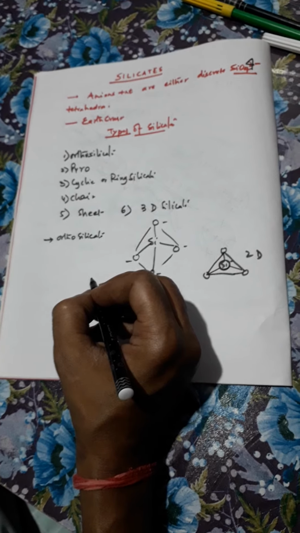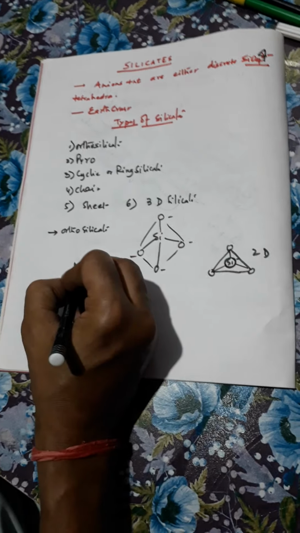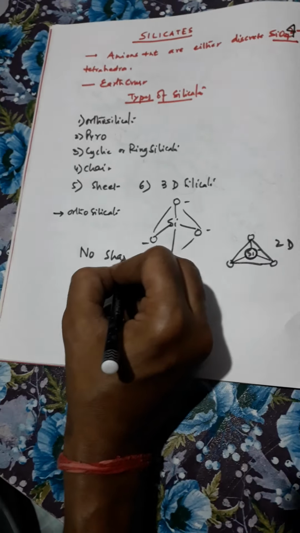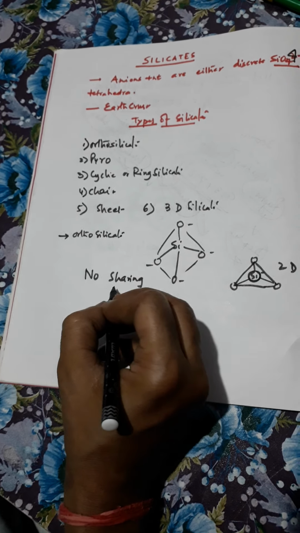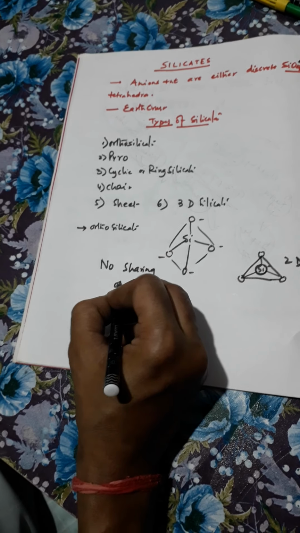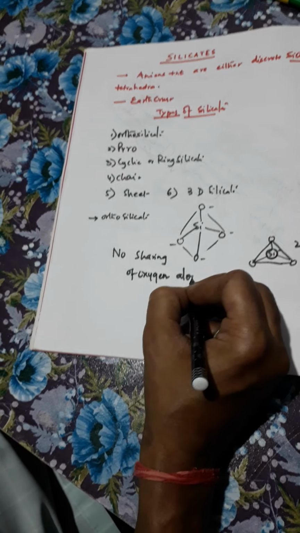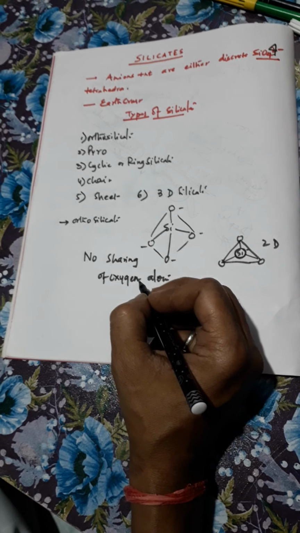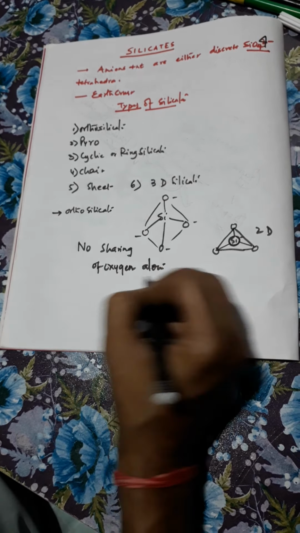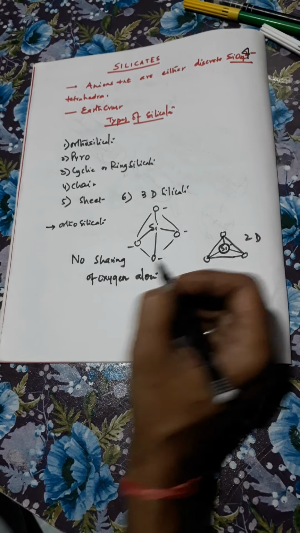Number of shared oxygen atoms: here there is no sharing of oxygen atoms. If the question is asked, in orthosilicate how many oxygen atoms are shared, the answer is none. Oxygen atoms are not shared here. Number of oxygen atoms shared in the case of orthosilicate is 0.